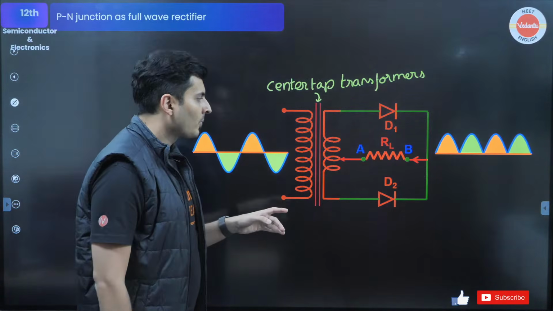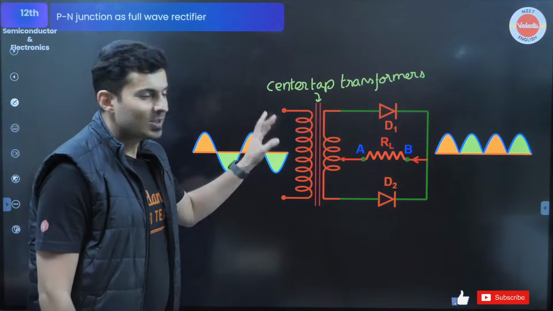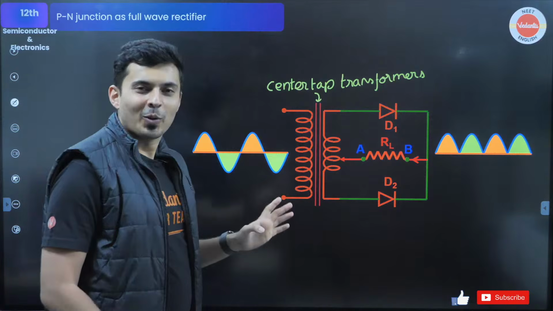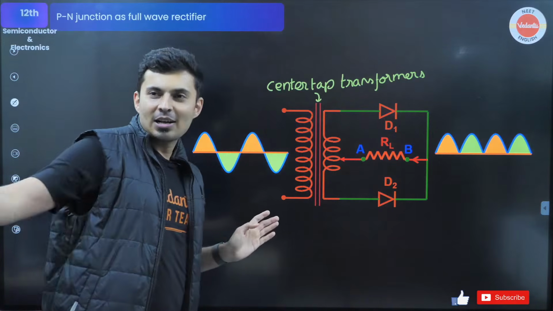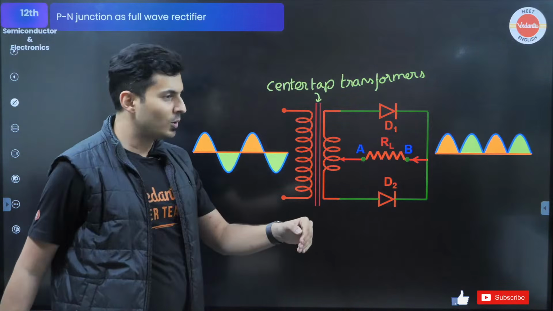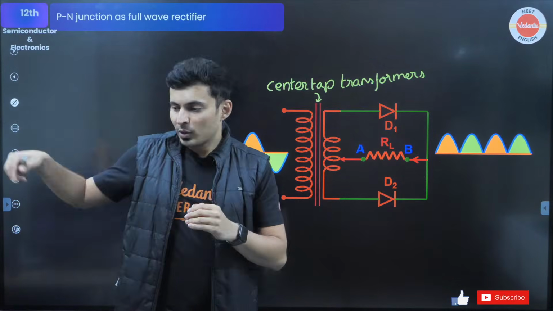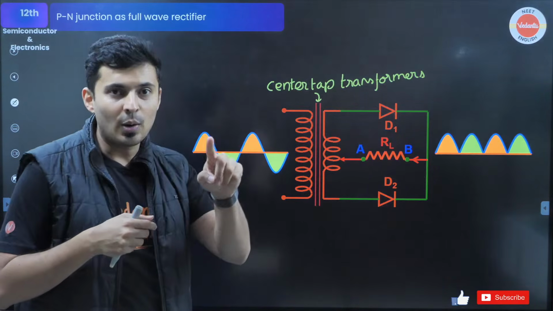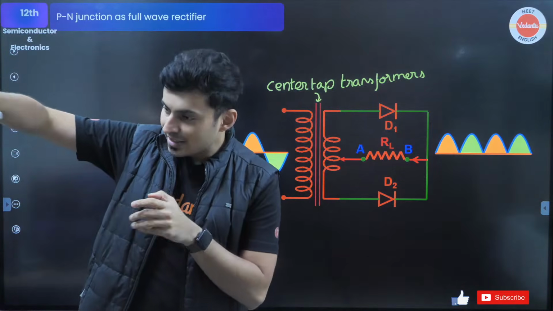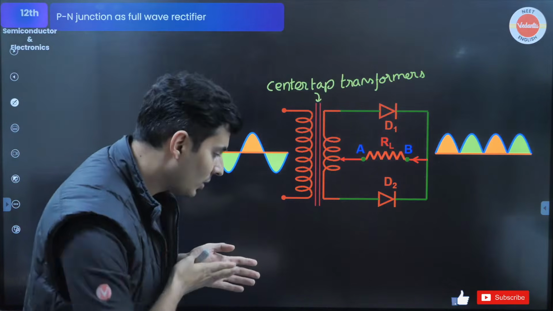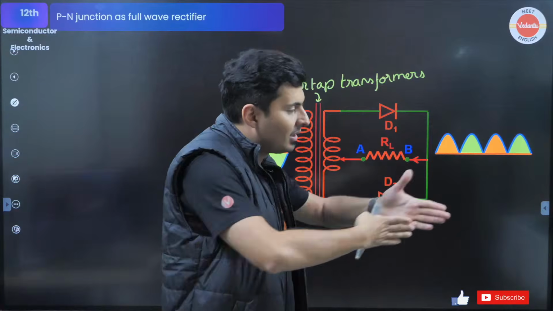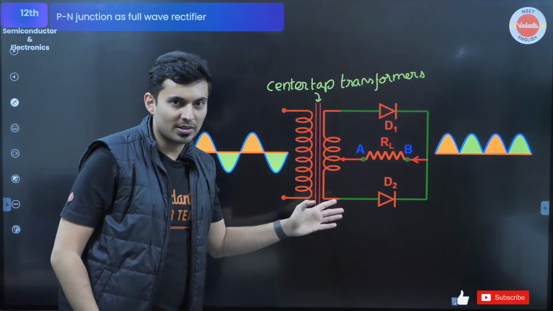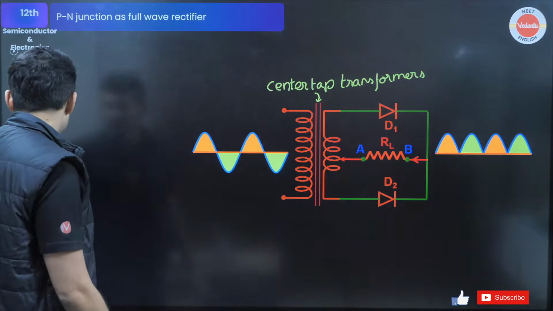How? I'll tell you. You need two diodes also, one diode this way, another diode this way. It's basically like cars coming from here also, cars coming from here also. There is one traffic police telling you guys coming from here, okay, go carefully there. Another traffic police tells the cars coming from the other way, okay, you turn like this and go there. So both the cars will eventually go in the same direction. That's the job of the two diodes here. So observe what is happening, my dear students.